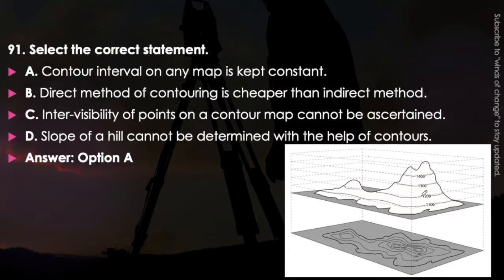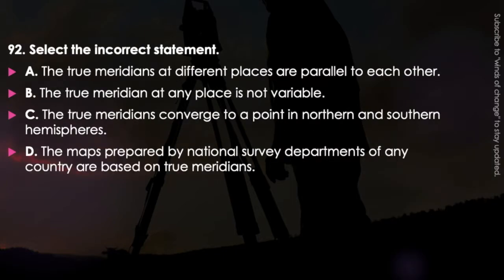You can see here in this figure. Here you can also see that the intervisibility on the contour map can be obtained using the contour lines. And the contour interval on any map is always kept constant. The contour interval, the difference between two contours, is always kept constant. Okay, moving to the next question.